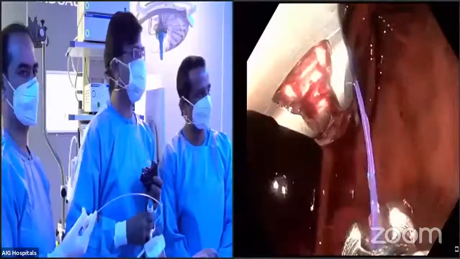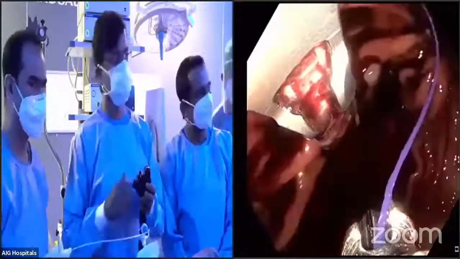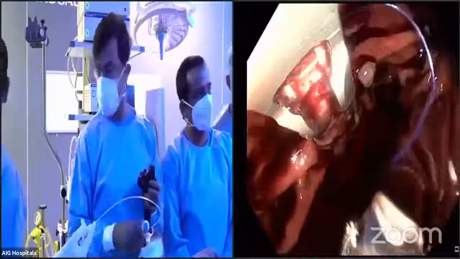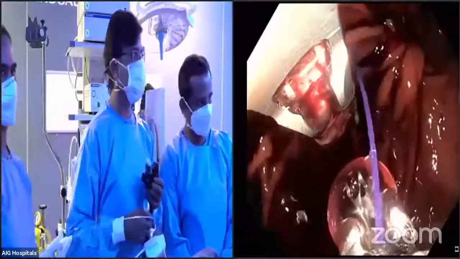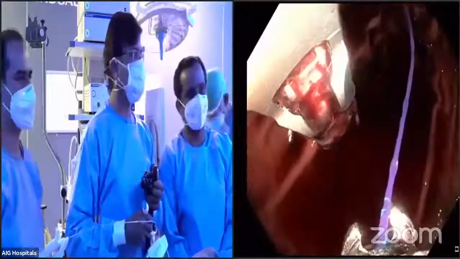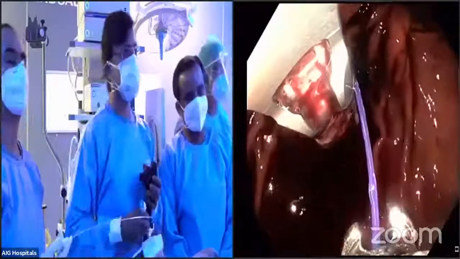Rakesh, do you have any comparative head-to-head trial between surgery and this? So there is no direct comparative study, but there are papers from Spain which have compared endoscopic sleeve and laparoscopic sleeve.